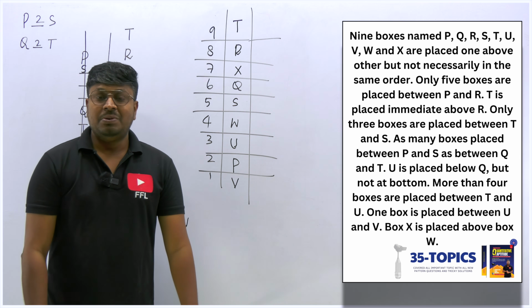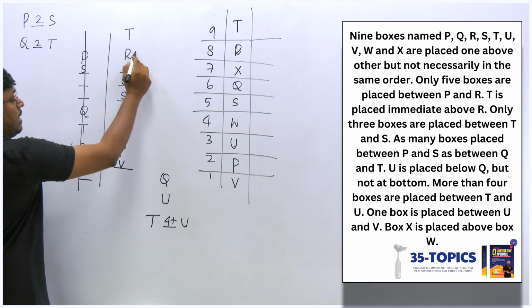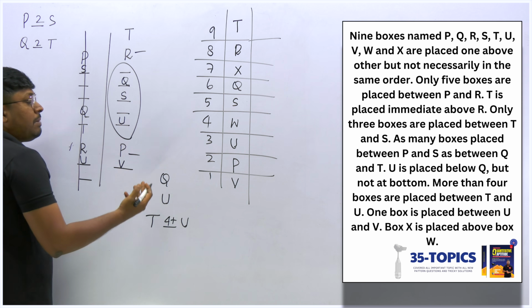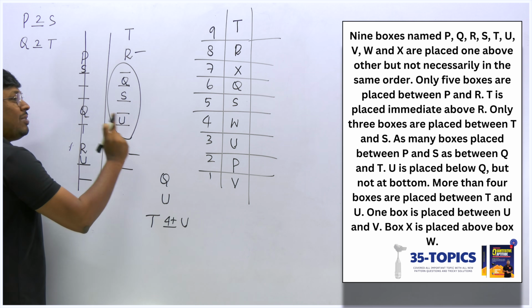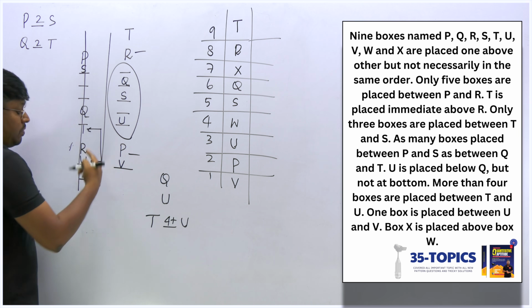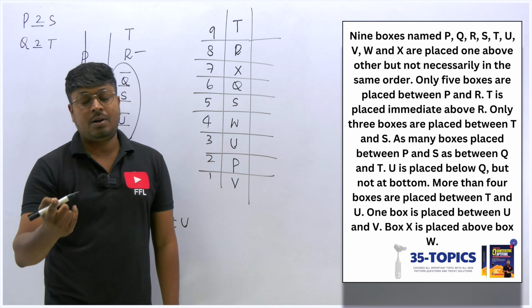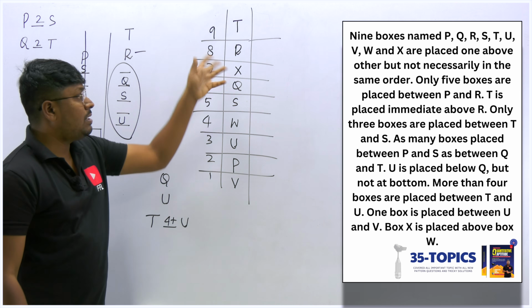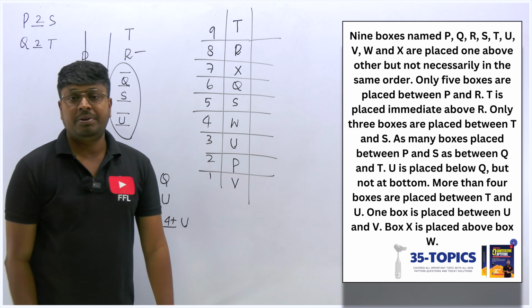Very interesting. We fixed this arrangement, and initially we got a major clue that between R and P we have a gap of 5. Here itself we get a minimum possible, and then by fixing the remaining stuff we got the clues, right? We eliminated one possible case only because of this R and U. Between T and U there should be a gap of more than 4. More than 4 means 4 plus, not 4 or 3. It should be 5, 6, 7. So we fixed U here, and then fixed all the remaining stuff, right? This will be the answer for this arrangement question.